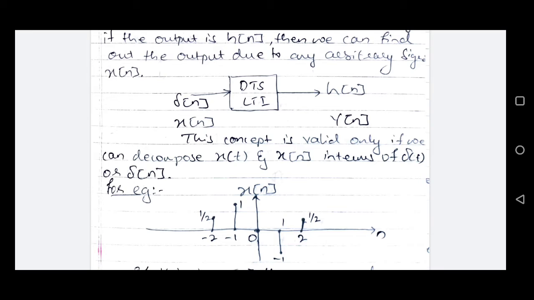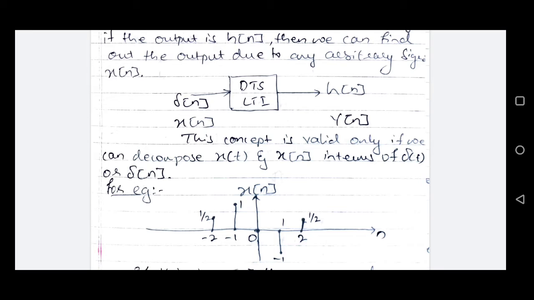For that, we'll consider a discrete time signal, a 5-point discrete time signal x of n, as shown in the figure. It is a 5-point discrete time sequence because there are 5 samples, and the discrete time sequence is defined between -2 and +2.